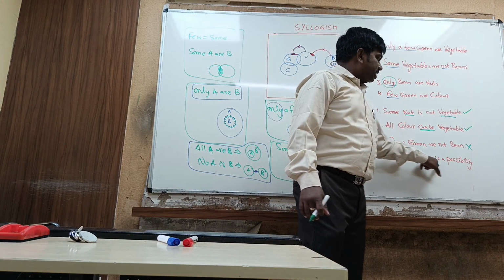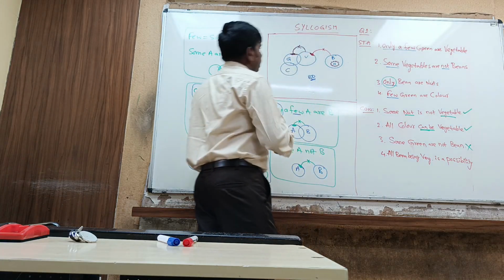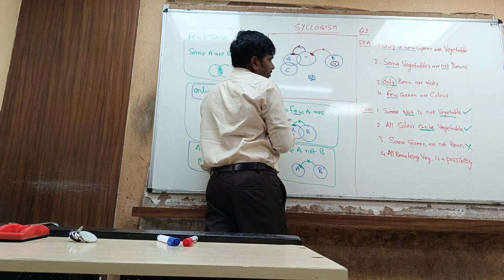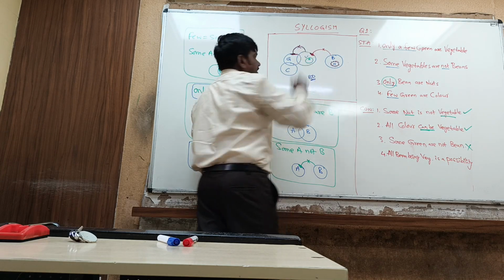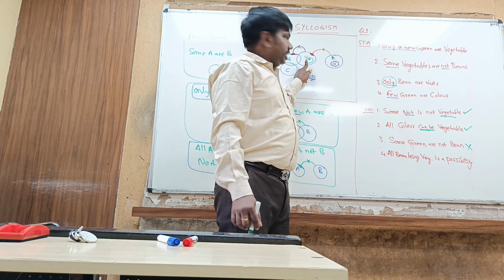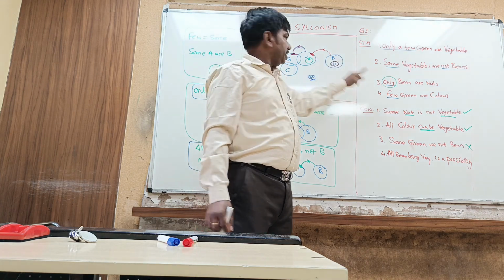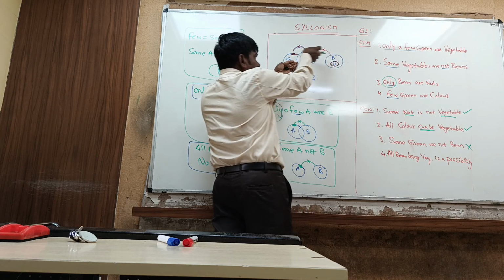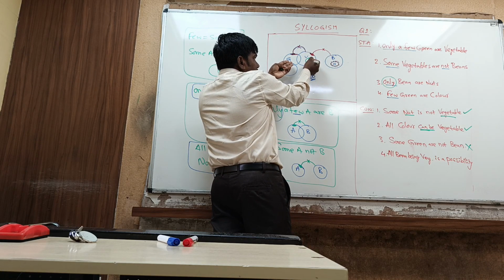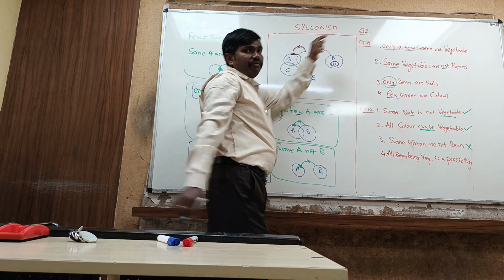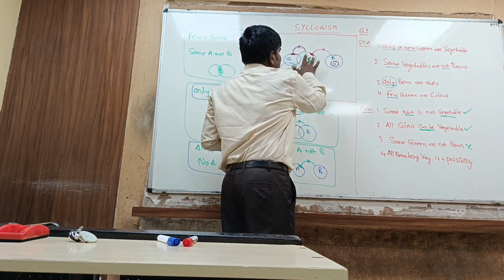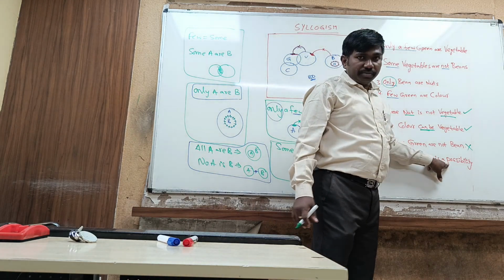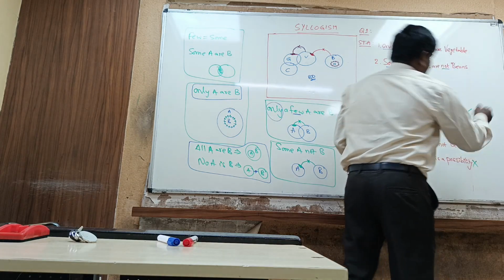All being vegetable is a possibility. He is saying complete bean we can place inside vegetable. Is it correct? Is it making any disturbance in the statements? Yes, it is, because of nuts. If you bring beans into vegetables, nuts will also come along with the vegetable bean. So that will overlap with vegetable, which is a violation of the given statements. So that's why it is not at all a possibility. All being vegetable is a possibility? No, it is not a possibility.